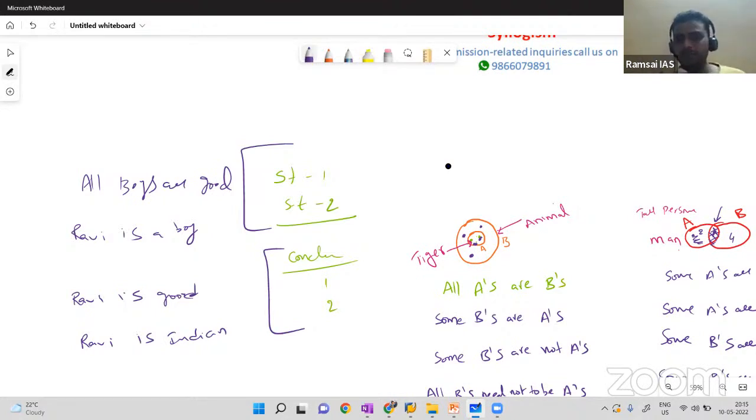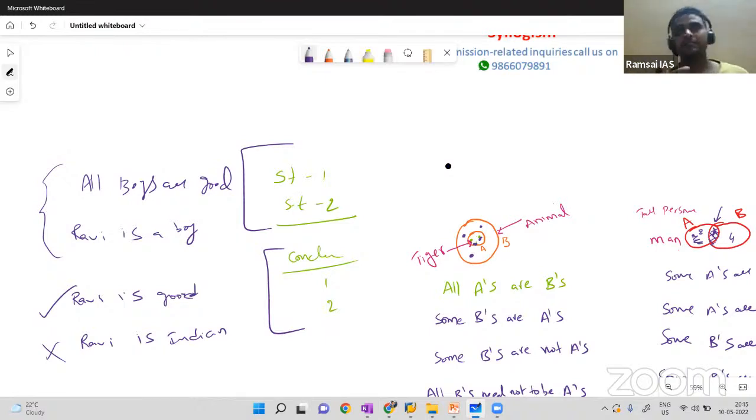When Ravi is a boy, he must be good, right? So conclusion one follows. But is he Indian? Who knows? He can be Indian, he can be American. We are not sure. Nowhere in the statements was it mentioned which country he is from. So I'm not sure about the second one, but I'm sure about the first conclusion, because Ravi is a boy and all boys are good. So obviously Ravi should be good. This one I can conclude easily from the statements.